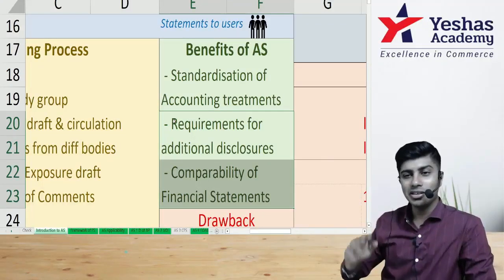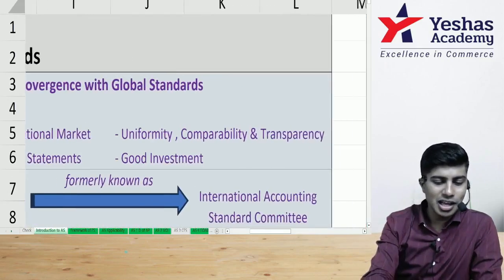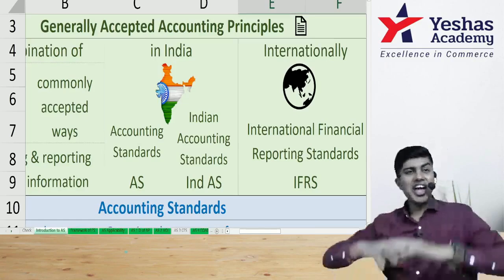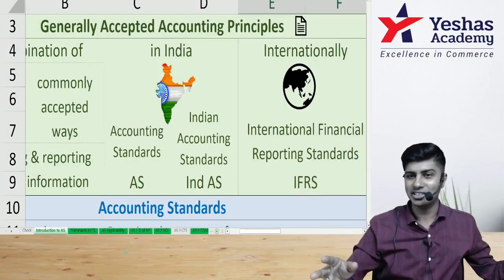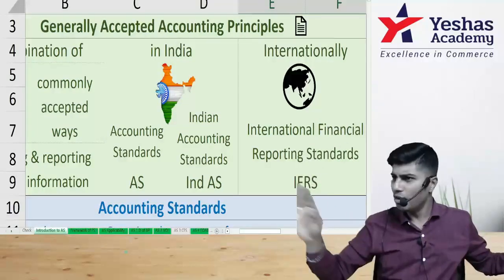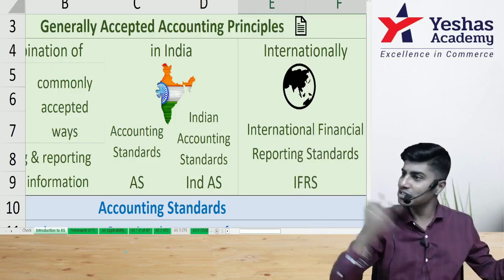Then one person internationally thought of a solution. What is that solution called? IFRS. What did he say? Internationally, all of us will follow the same reporting standards. So this is basically the global version of accounting standards. Was it telling the same thing that AS is saying? No. That is different. This is different.